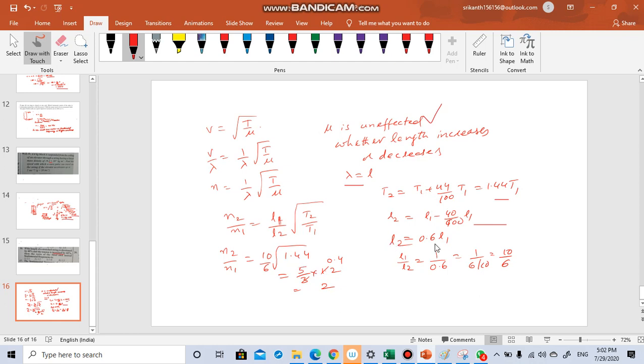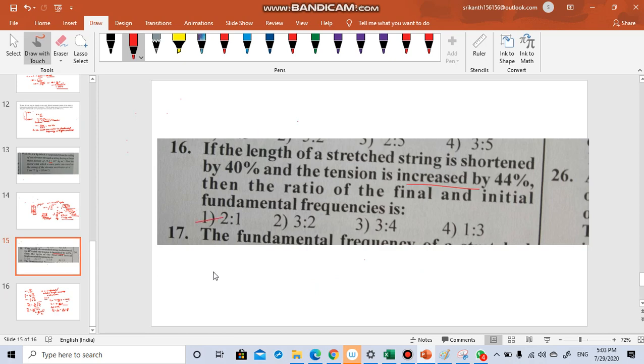And here L2 is equal to 0.6 L1. We want L1 by L2. So L1 by L2 will be 1 divided by 0.6. It is 1 divided by 6 by 10, or 10 by 6, that means 5 by 3. So it is 5 by 3 into root over 1.44. The root of 1.44 is 1.2. So 3 into 0.4 is equal to 1.2, and 5 into 0.4 is 2. So 2 is to 1. N2 by N1 is 2 is to 1. So this option is the correct answer.